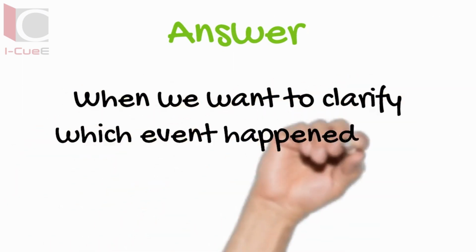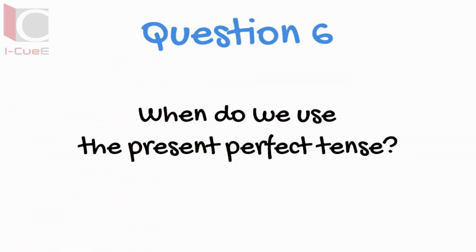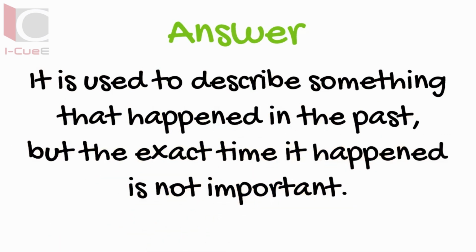When we want to clarify which event happened first in the past. When do we use the present perfect tense? It is used to describe something that happened in the past, but the exact time it happened is not important.